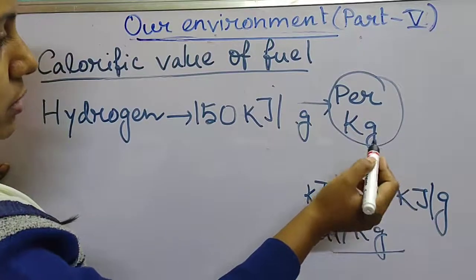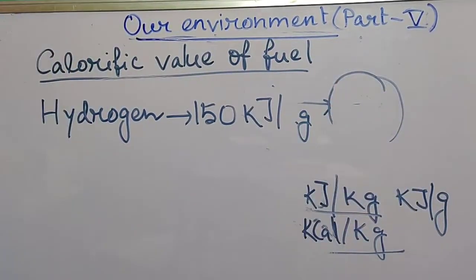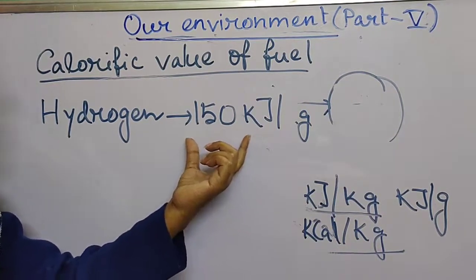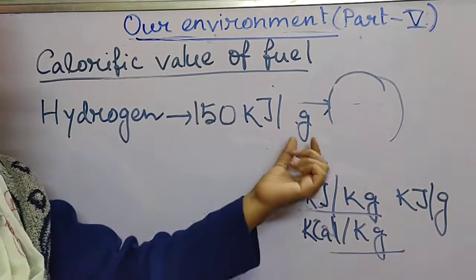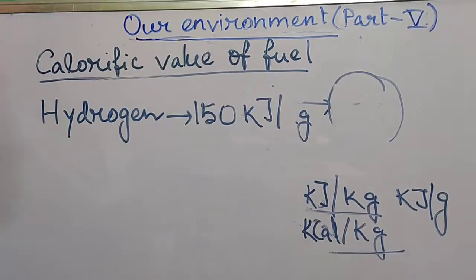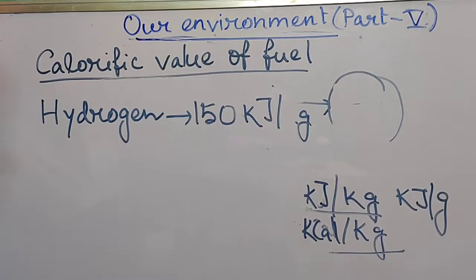So the definition could be given as the amount of heat energy that is released by combustion of its per unit weight or per unit mass. That could be in gram or in kilogram. That heat energy is known as its calorific value. So hydrogen possesses the first position in this calorific value list.